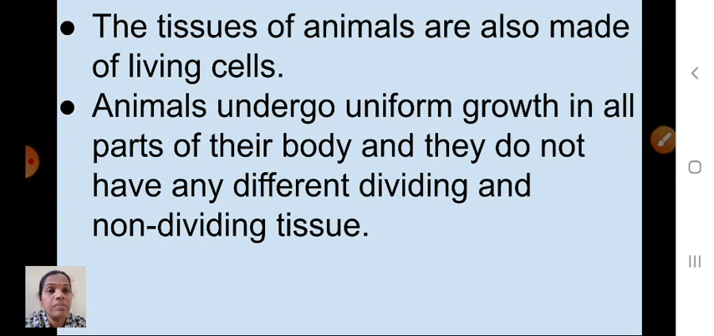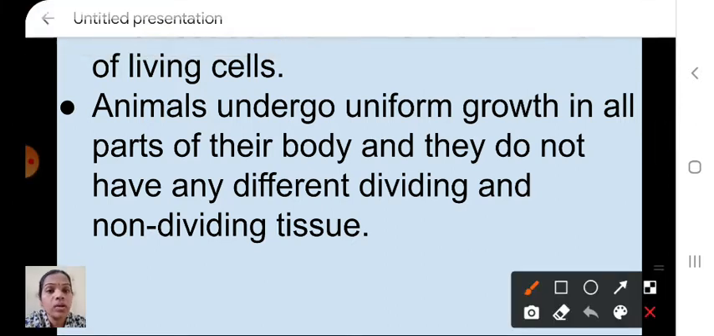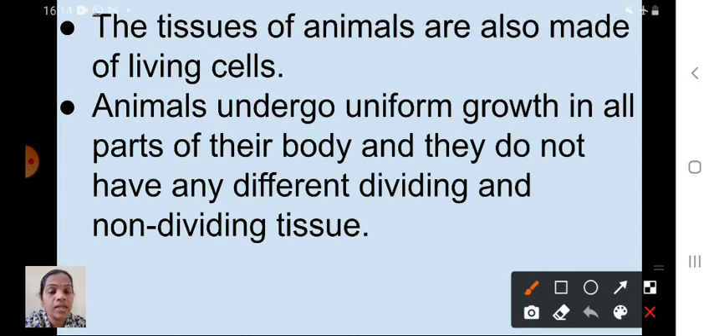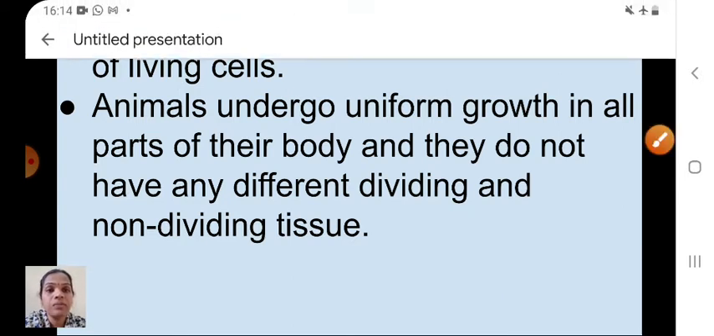The tissues of animals are also made of living cells. So animals undergo uniform growth in all parts of their body, and they do not have any different dividing and non-dividing tissue like plants. So in plants, only some particular part will get growth, but not like that in animals. Animals undergo uniform growth in all parts of their body and they do not have any different dividing and non-dividing tissue. Okay, shall I go to the next one now?